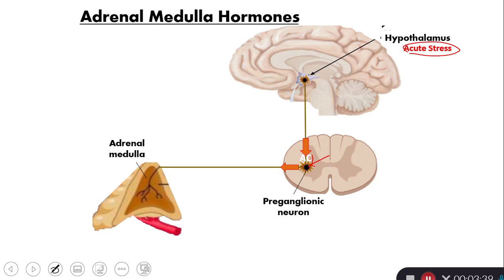And the presynaptic sympathetic cell bodies in the lateral horn of the spinal cord will send a signal to the adrenal medulla. So here the adrenal medulla is considered to be a postsynaptic sympathetic neuron. As a result of that, the epinephrine and norepi hormones are released into the circulation.